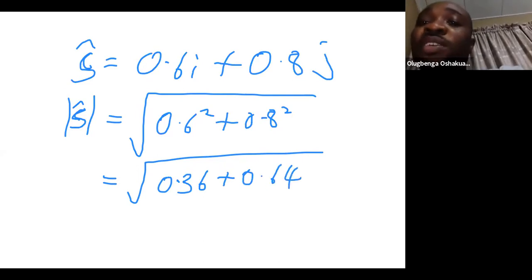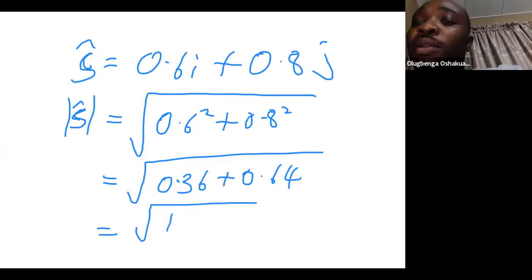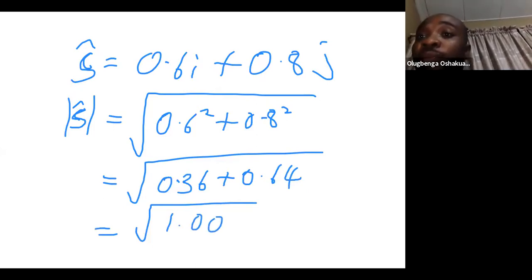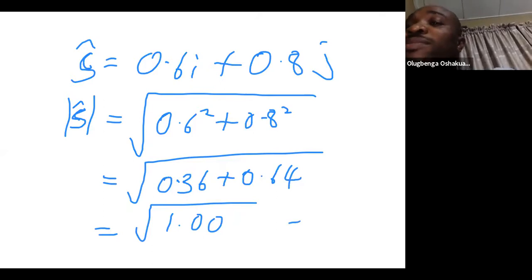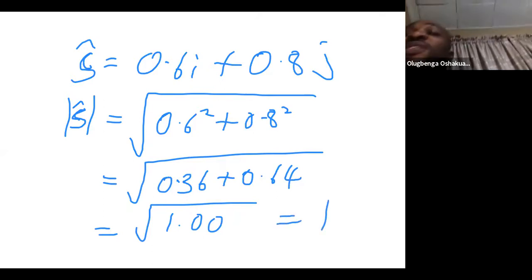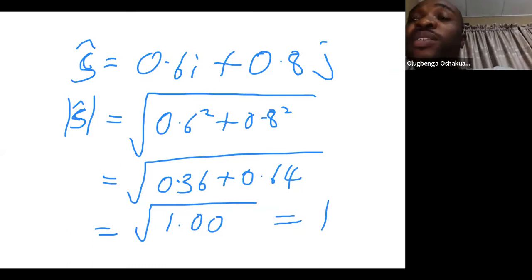When we add that together, we have 1, and the square root of 1 is 1. So you can see the magnitude of S caret is 1.